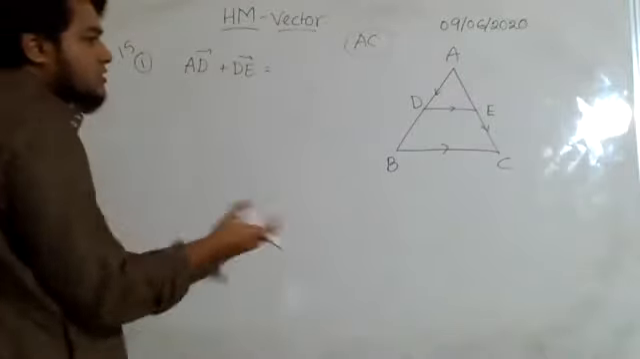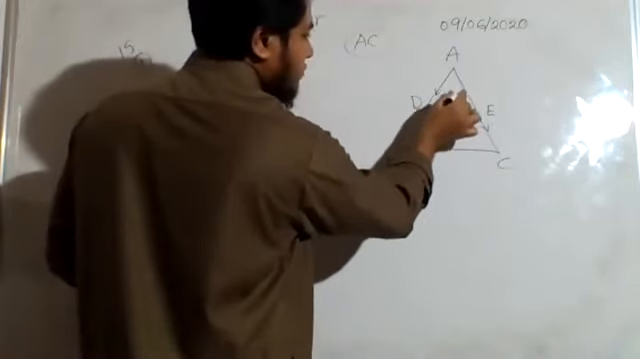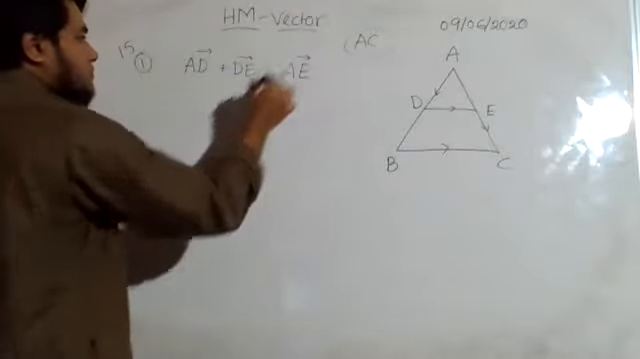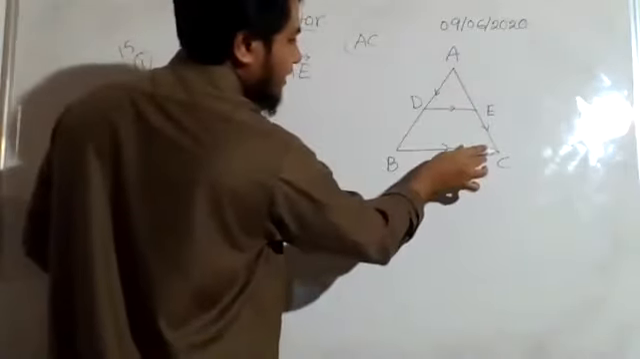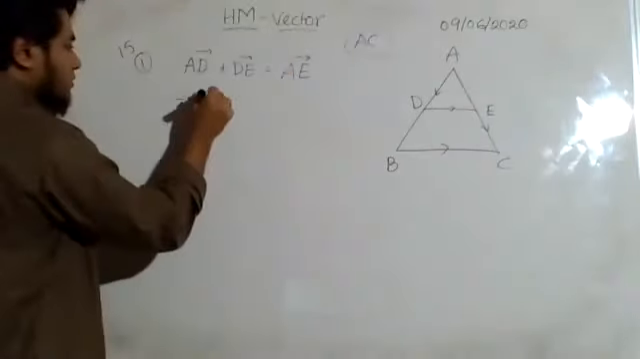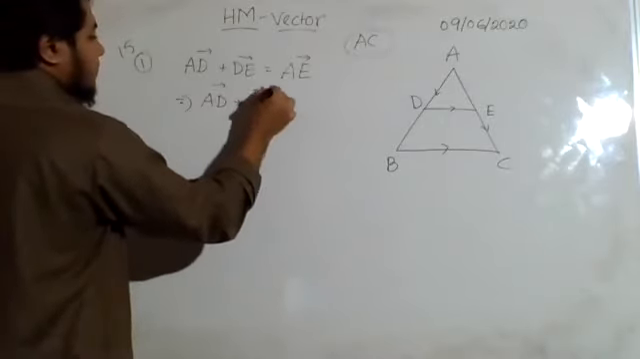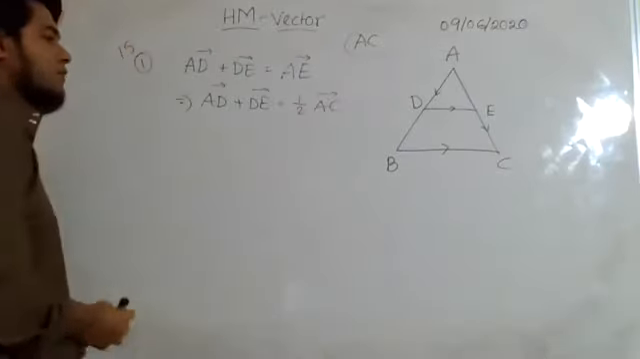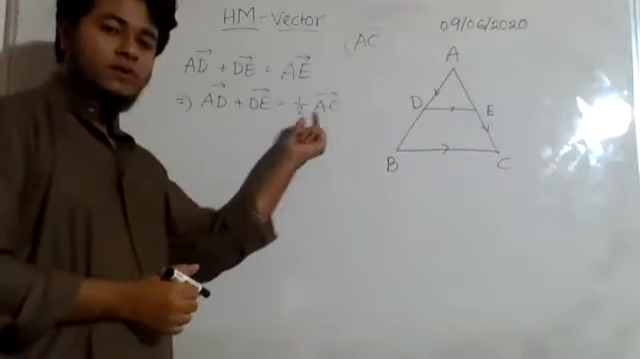So AD plus DE, what can I write this equal to? I can write this equal to AE according to the triangle law of addition of vectors. Now AE is related to AC, right? As E is the middle point, AE will be half of AC. So our work is done. AE can be rewritten as half of AC. So I have expressed AD plus DE in terms of AC.